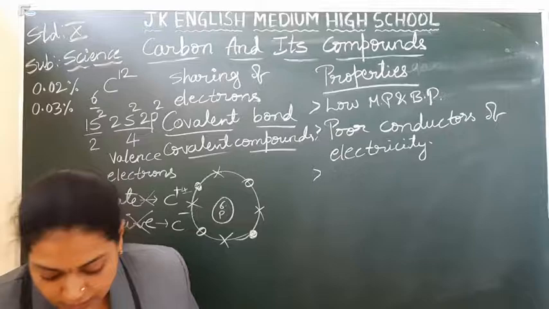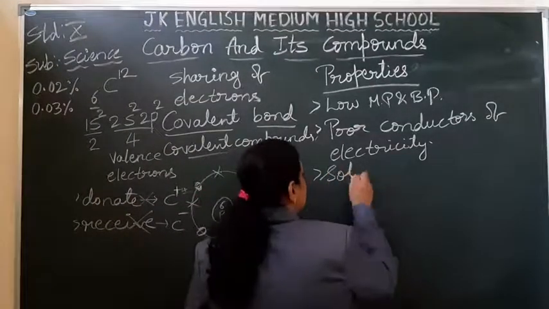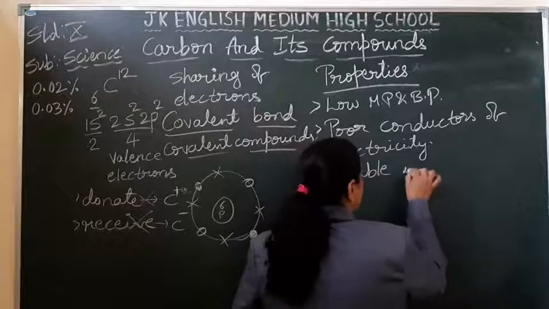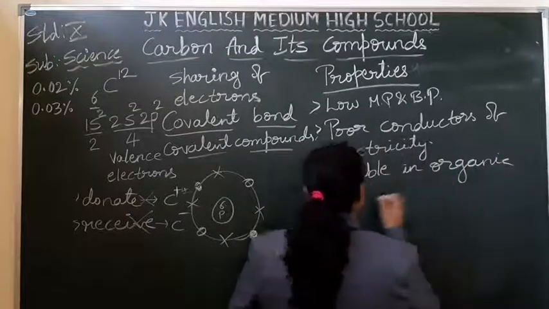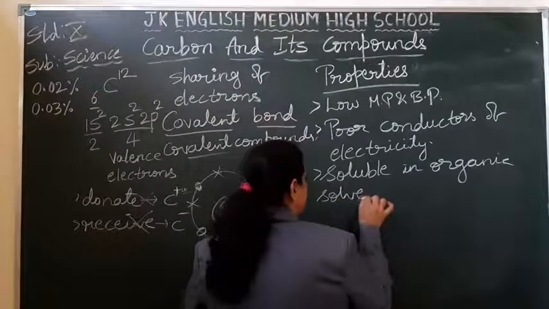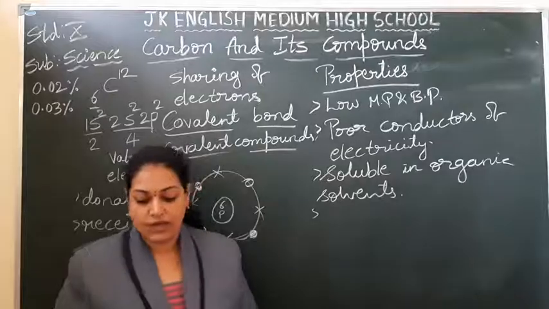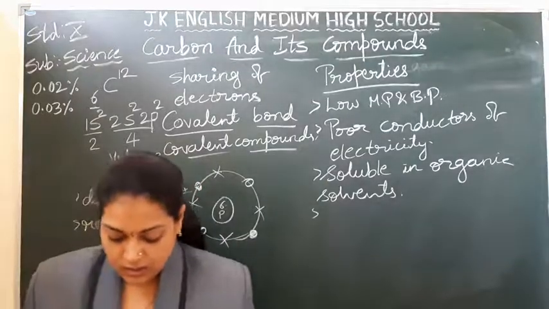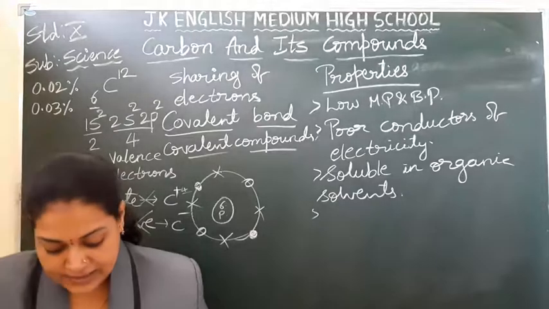And these are soluble in organic solvents. They can dissolve in the organic solvents. So many organic solvents will come, and in those they can dissolve.